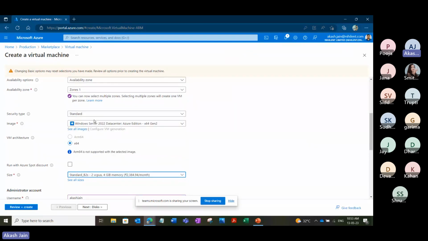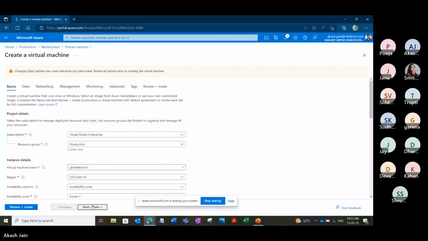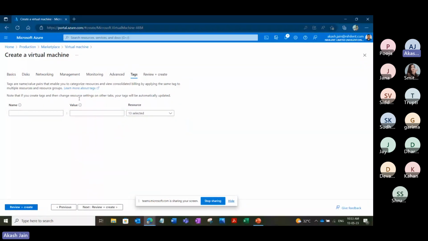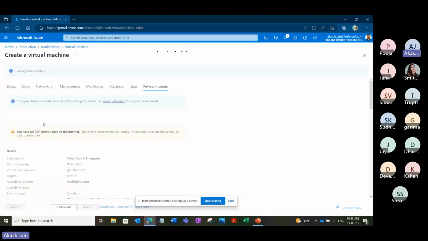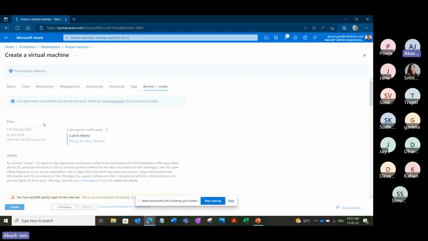So I have to give it B2S. Now once I have corrected it, in the tags I give the tag name and value I want: environment and prod. Both have to be given correctly. Now if I revalidate to see whether it will allow me, it will not give me any errors.